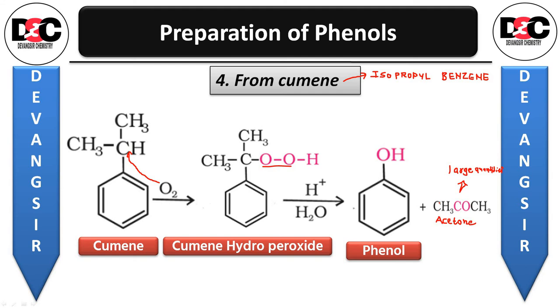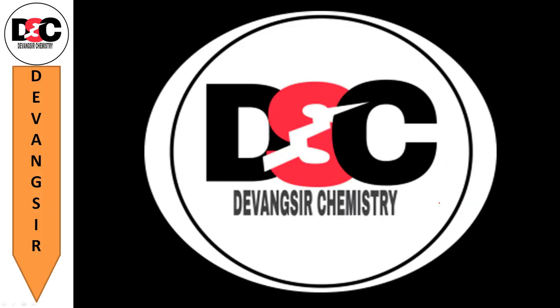That's all for today, for the preparation of phenols. If any doubts are there, you can comment in the comment section. What we have done today is finish 4 different methods to prepare phenols. The starting materials were different, the end product was the same. The first method was from haloarenes, the second from benzene sulfonic acid, the third from diazonium salts, and the fourth from cumene. The cumene method is quite important. My dear students, this is slightly more important for the board exam. That's all. Thank you.